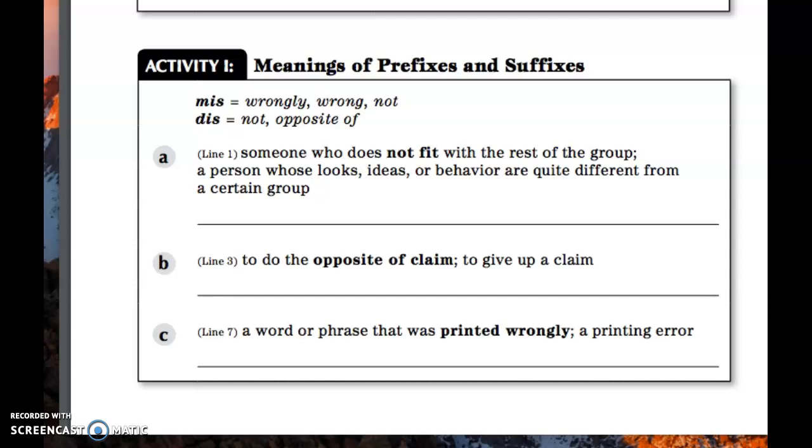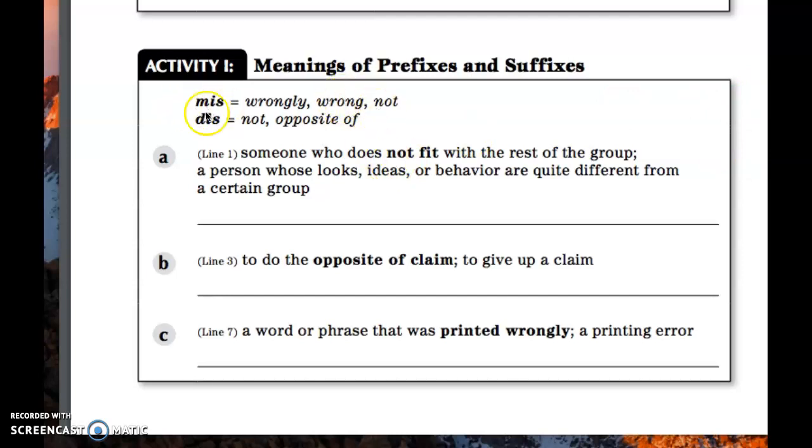It's the meaning of prefixes and suffixes. Look at the first prefix, mis. Mis means wrongly, wrong, or not. So if you heard that Tyler had miscalculated, you guessed that Tyler had done something wrong.